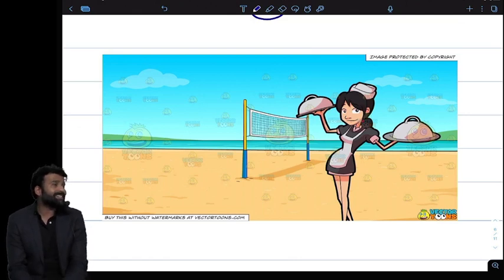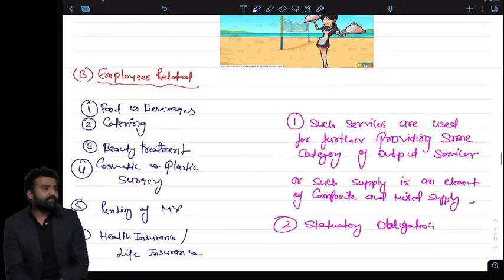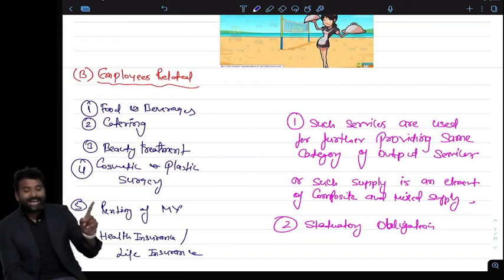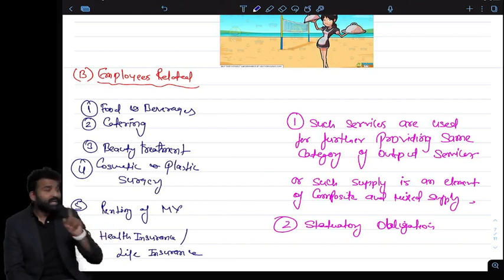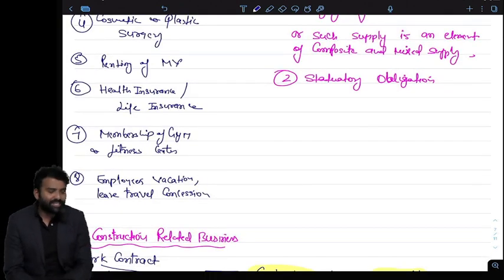Sir, Aman is asking, sir, are accommodation in hotels also covered? If the accommodation in hotels is for business purposes, you can claim the ITC. If the accommodation in the hotels is not for the vacation of the employees, if it is for business meetings, you can claim the ITC of that. But you cannot claim any ITC on food and beverages. Hotel is allowed, food and beverages are not allowed. Catering is not allowed. Beauty treatment, cosmetic, plastic surgery, renting, life insurance, health insurance, gym membership and vacation are not allowed.